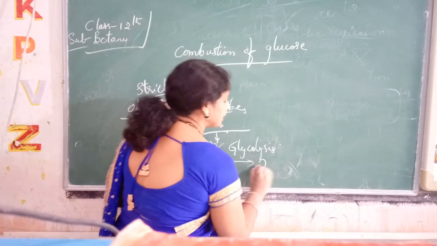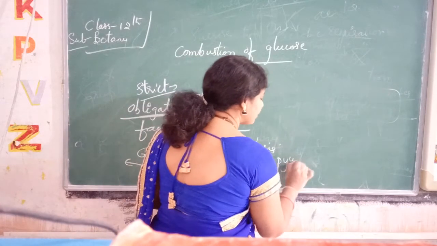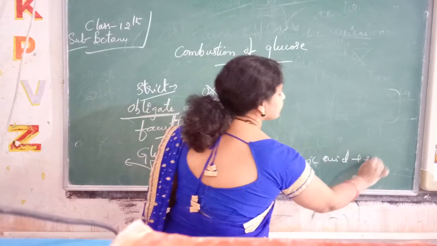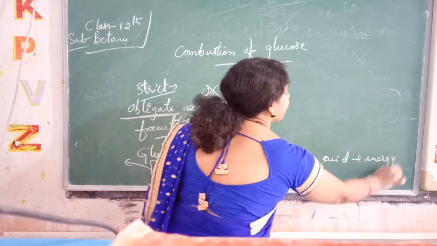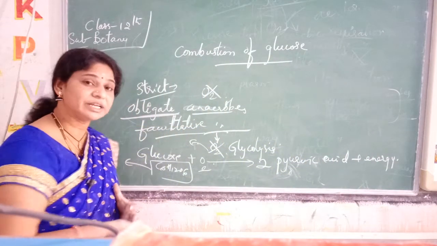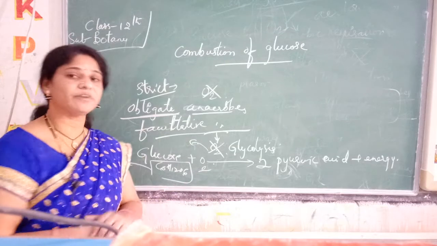Here the end product is 2 molecules of pyruvic acid with the release of energy also. So glycolysis is done in the anaerobic conditions with the help of oxygen.